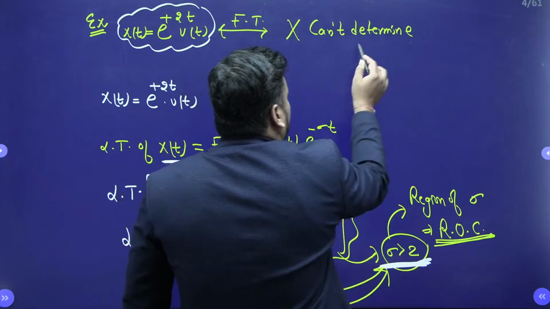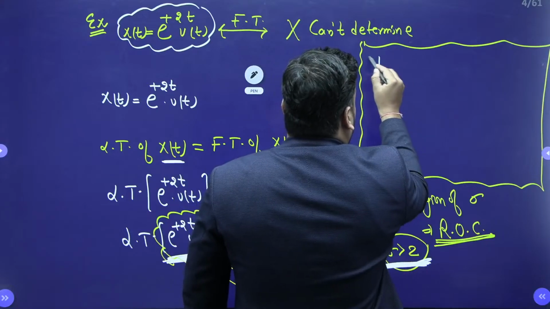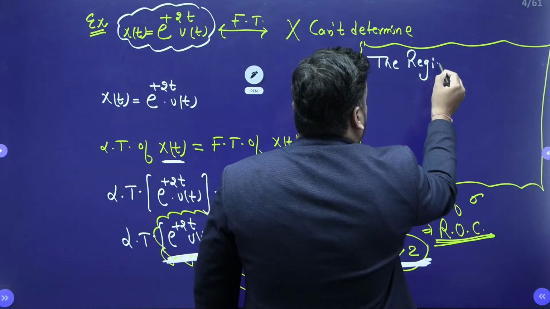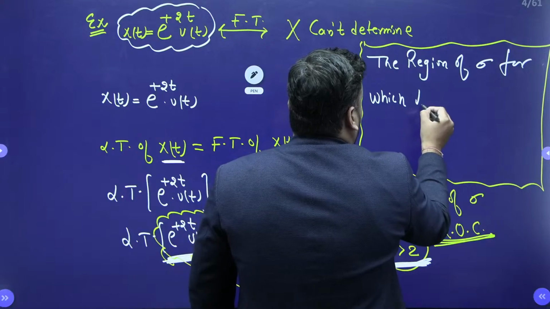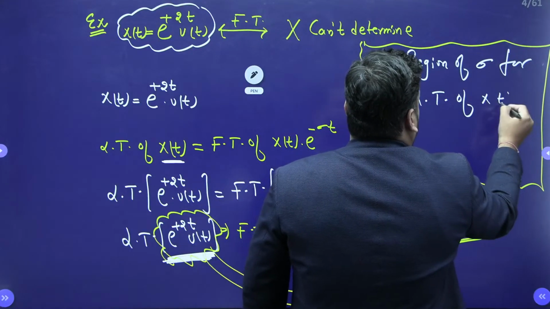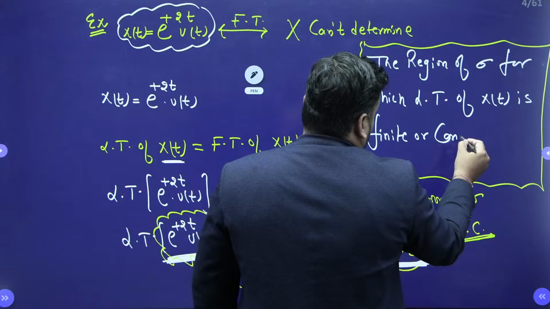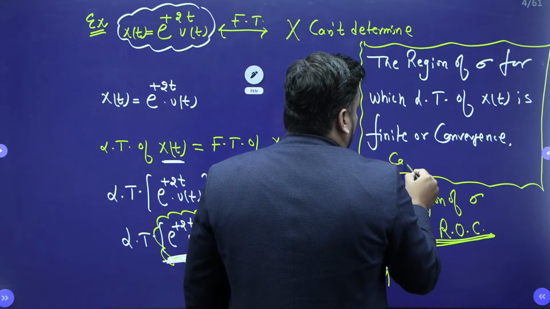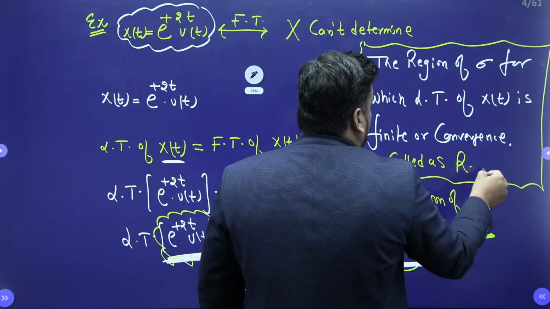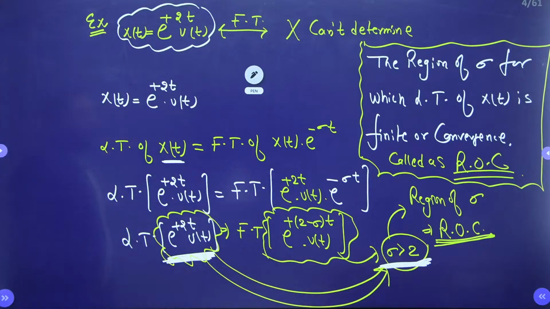So if you want to write a statement for the ROC, you should write: the region of sigma for which the Laplace transform of x(t) is finite or converges is called the region of convergence, ROC. That particular region is known as region of convergence.